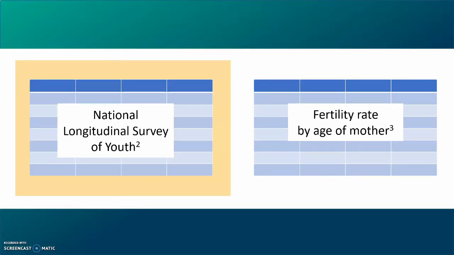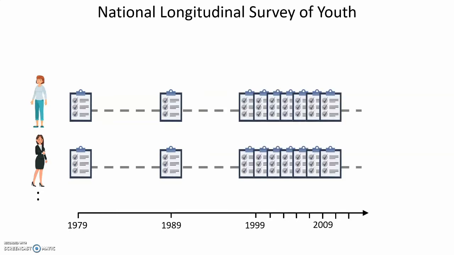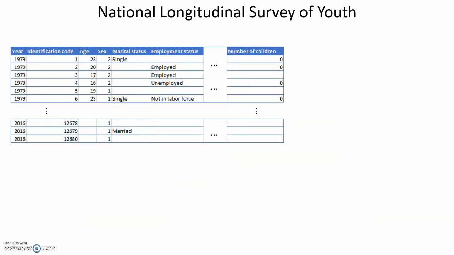Let's first look at the National Longitudinal Survey of Youth. This survey had 30,000 participants. In 1979, the participants filled out the first survey, then some years later they filled out the same survey again, and then again at irregular intervals. All surveys contained the same questions, such as, how many children do you have? What is your marital status? What is your employment status? Etc. This is what the data from the surveys looks like. We can see that the participants left many fields blank.